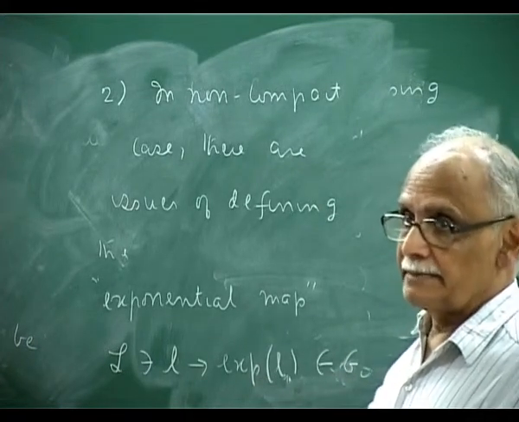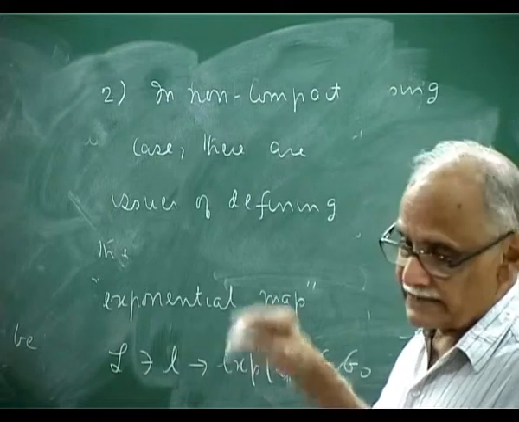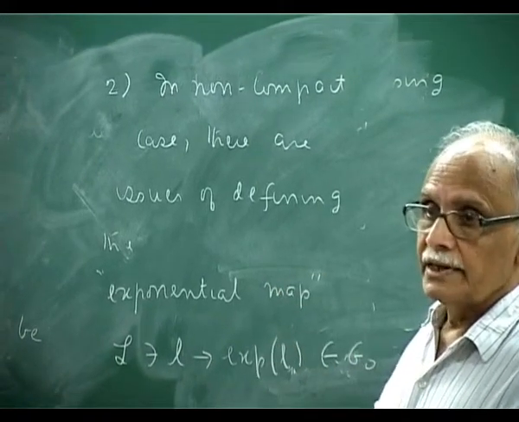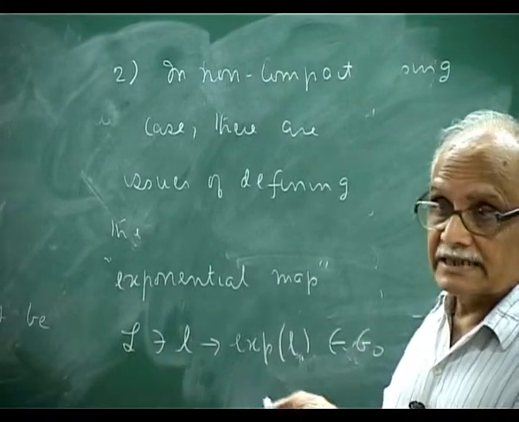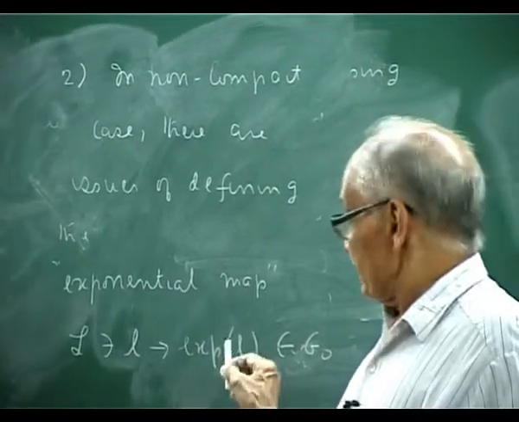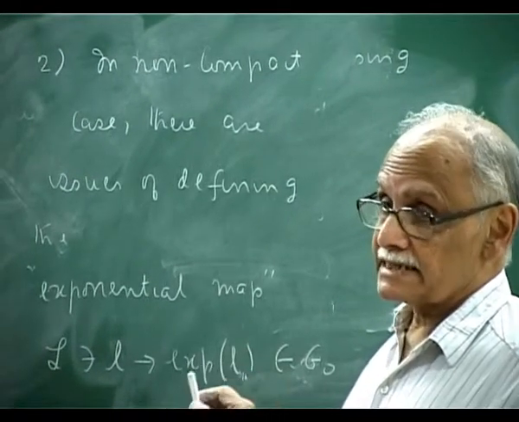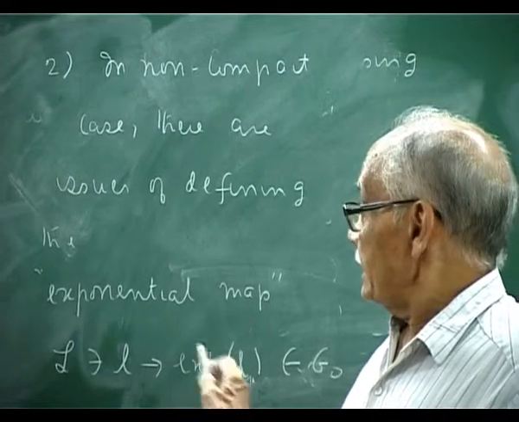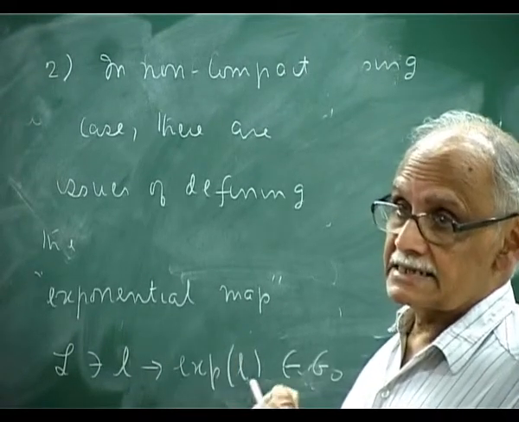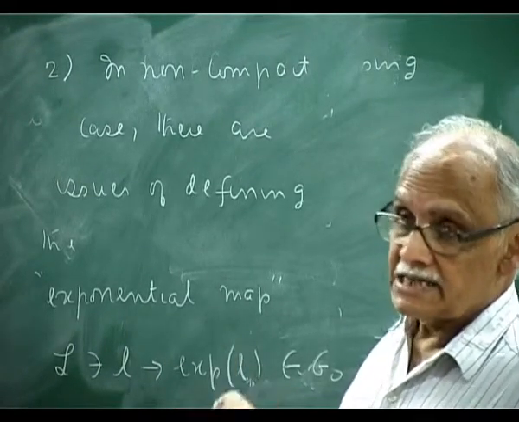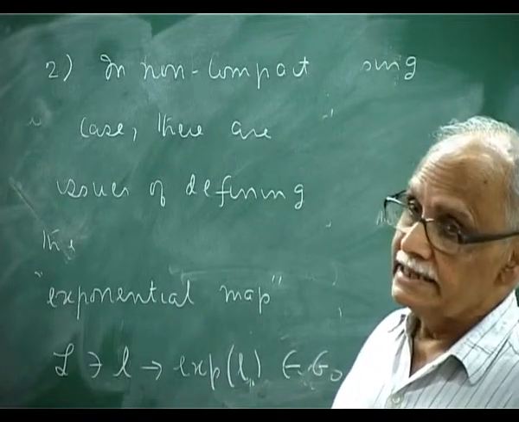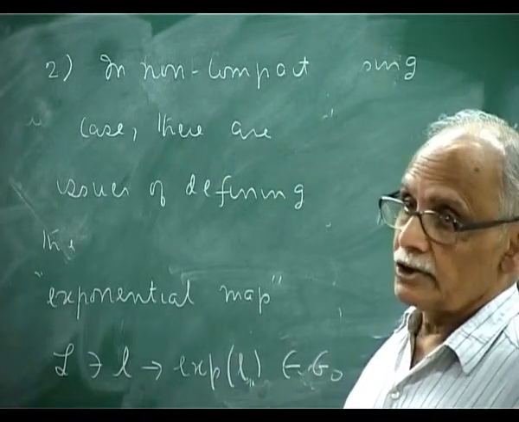In the compact case, finite dimensional matrix is no problem, but if you deal with infinite dimensional cases like the Poincare group, there is a non-trivial issue of convergence. And controlling these convergences and seeing what happens has been one of the big problems in understanding non-compact groups.